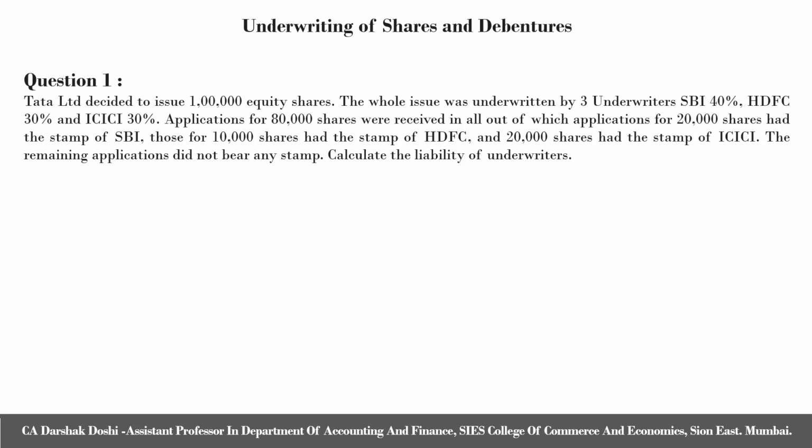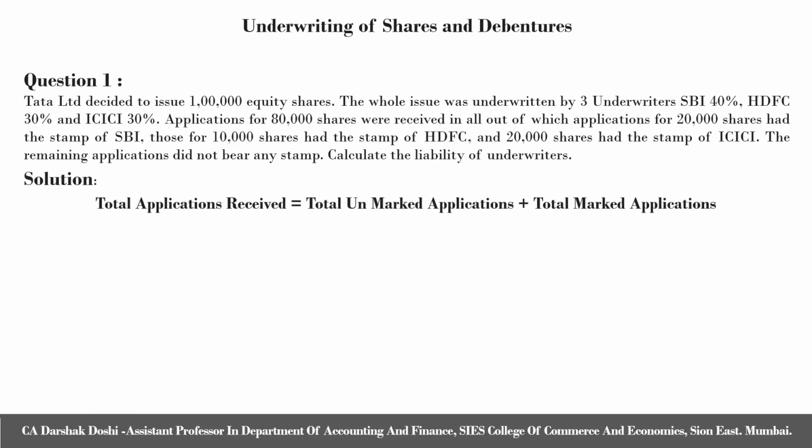Next, the question says applications for 80,000 shares are received, out of which 20,000 shares are marked with the stamp of SBI, 10,000 shares are marked with the stamp of HDFC, and 20,000 shares are marked with the stamp of ICICI. That means total applications received and marked applications are given to you. The question also states that the remaining balance will be unmarked applications. As I told you earlier, we need to first get all the data before starting with the statement of liability of underwriters.